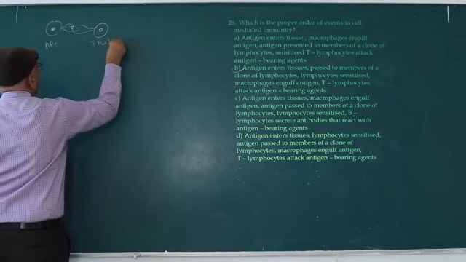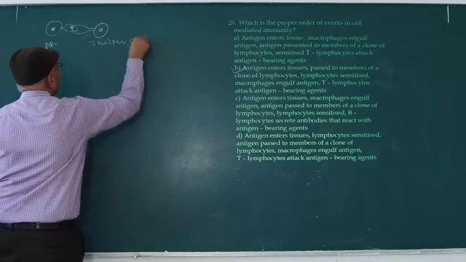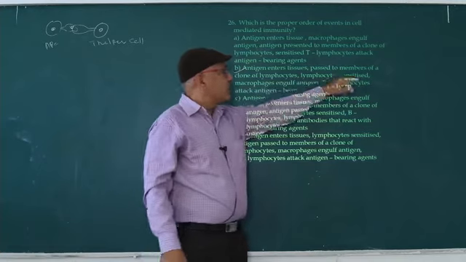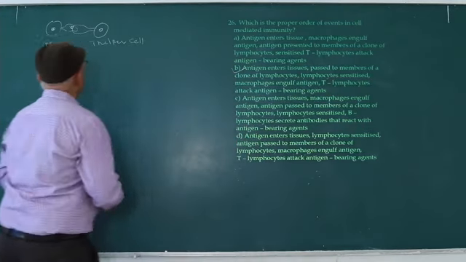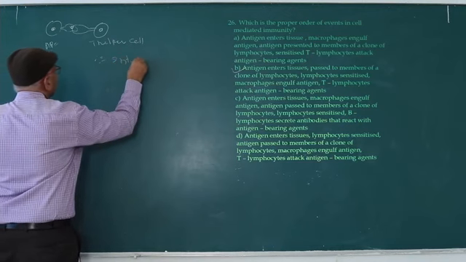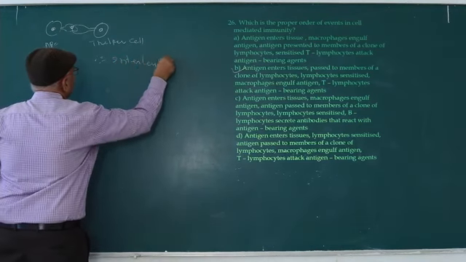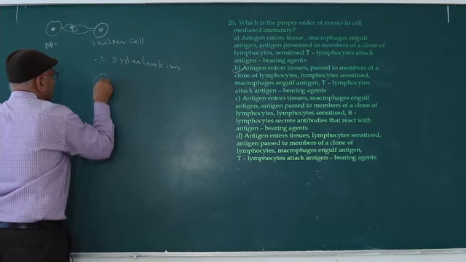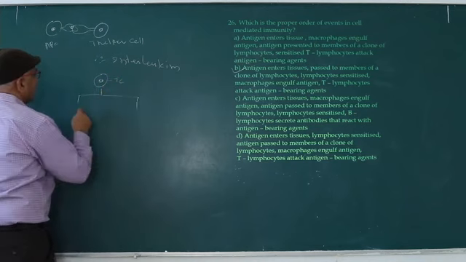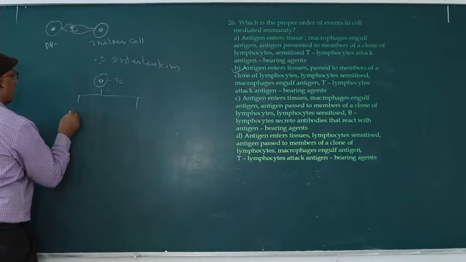T helper cells are lymphocytes. The lymphocytes should be sensitized and activated. The activated T lymphocytes release interleukins. The interleukins stimulate the TC cell, and the TC cell undergoes division.